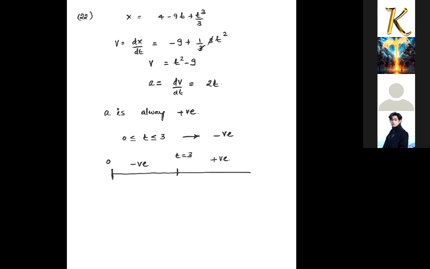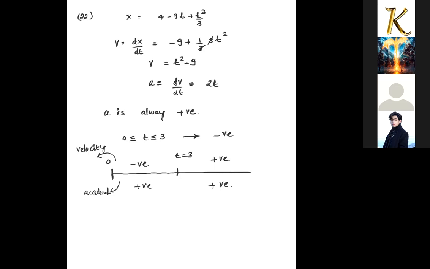Above, I have shown velocity on the line: the time interval where it is positive, and the time interval where it is negative. Below, I try to show acceleration, and acceleration is throughout positive only.